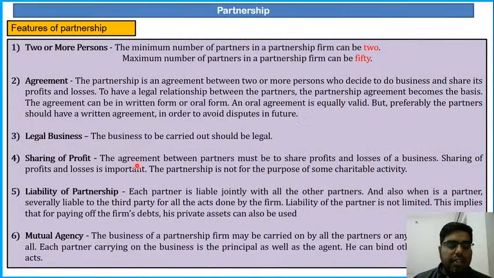Then features of partnership. What are the features of partnership? 2 or more persons. So the minimum number of persons in a partnership firm is 2, and the maximum number of partners in a partnership firm can be 50. Minimum number is 2, maximum number is 50.